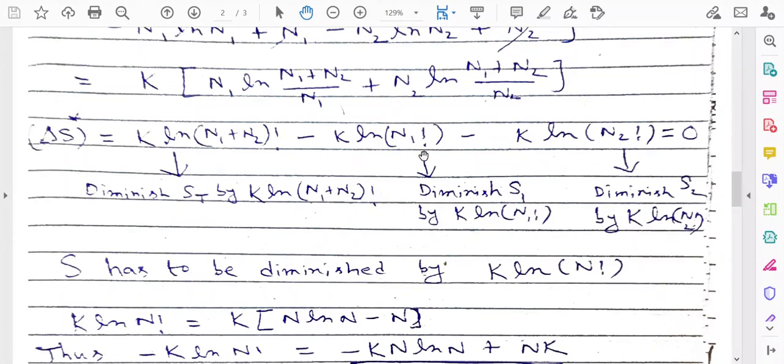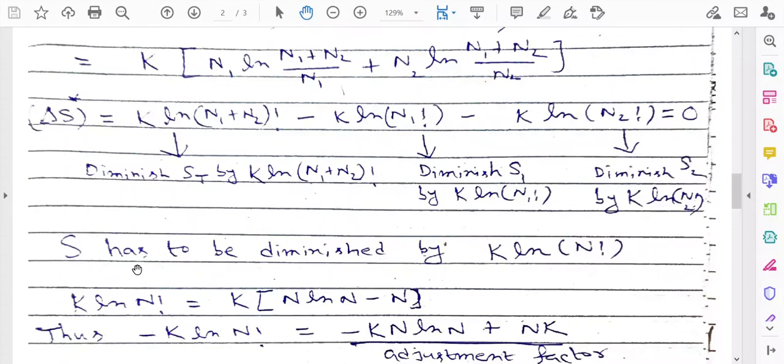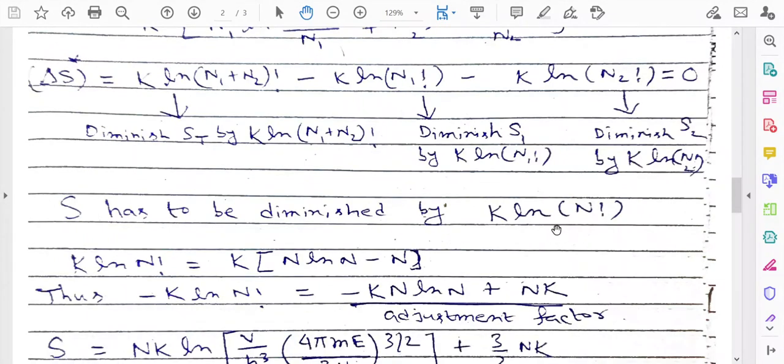As these terms are coming from the original expression of S, the original expression of S has to be diminished by k ln n factorial. Why are we saying this? Because of these three terms. So you have to diminish the original expression of S by this term only.